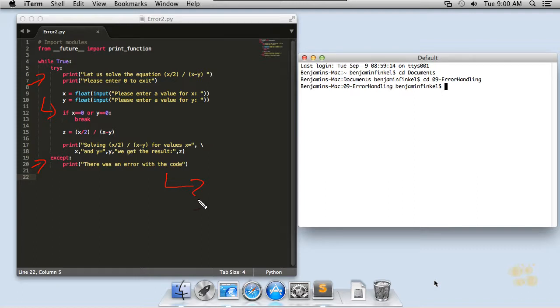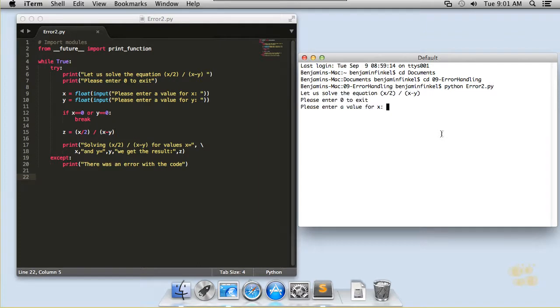Down here is my except block, and that's the bucket that the code is going to run into if in fact an exception occurs. Now I've wrapped the whole thing in a while loop, and I allow the user to type 0 if they want to break out of the loop and end the program. So let's see it in action. First of all, go ahead and say python error2.py. I'll go ahead and do 40, 30.